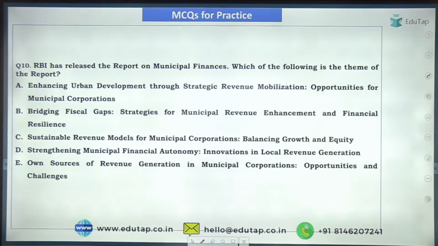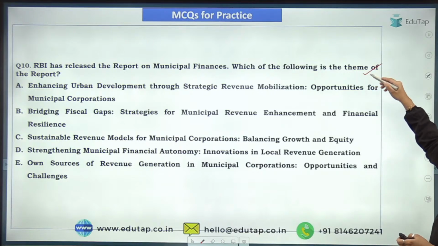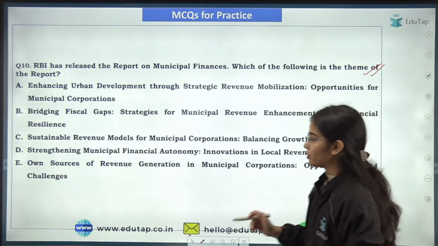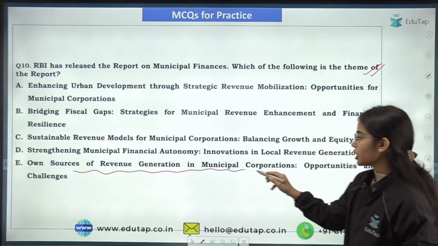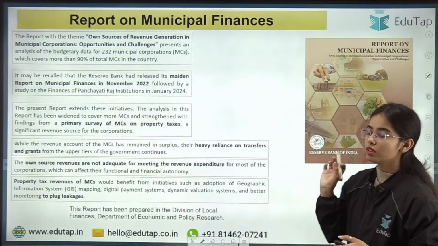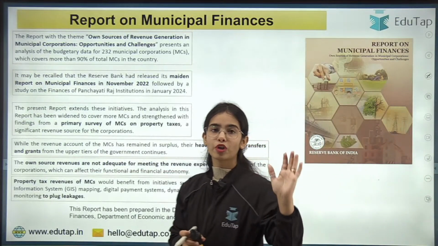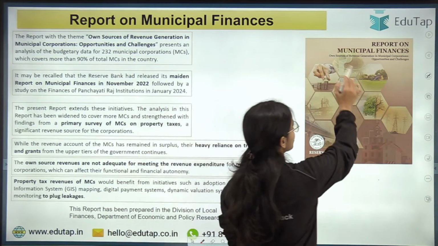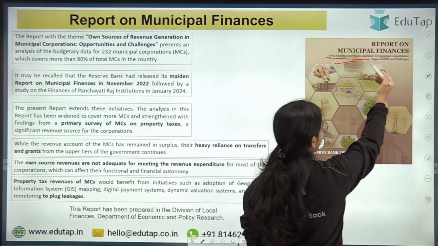So RBI has recently released the report on municipal finances. Which of the following is the theme of the report? So the theme is always very important. Yes, very good. Own sources of revenue generation in municipal corporations, opportunities and challenges. So this is the theme of the report. The report is the report on municipal finances, and the theme is own sources of revenue generation in municipal corporations, opportunities and challenges.